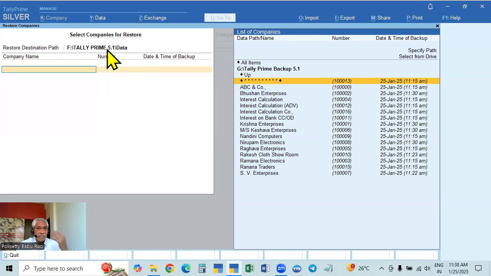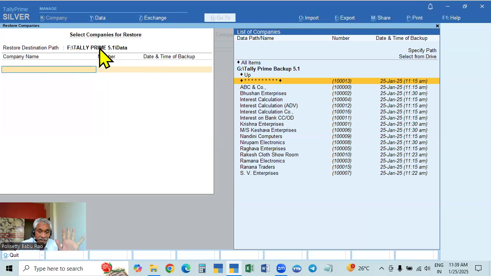So automatically where you will transfer the destination. See, original data path. Restore data destination path is this one, original path. So F2 Tally Prime, F1, that data. This is the original path. So that data will be transferred into this.